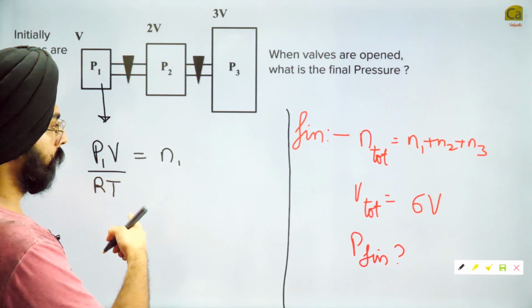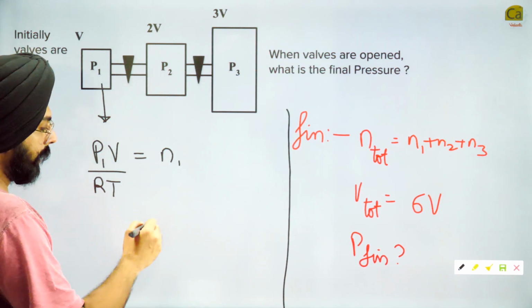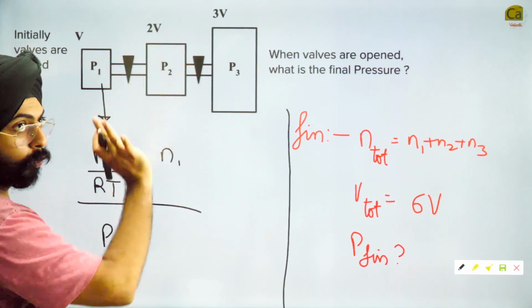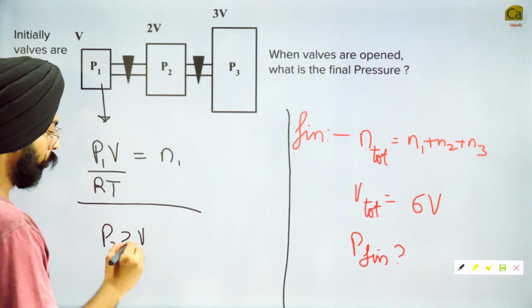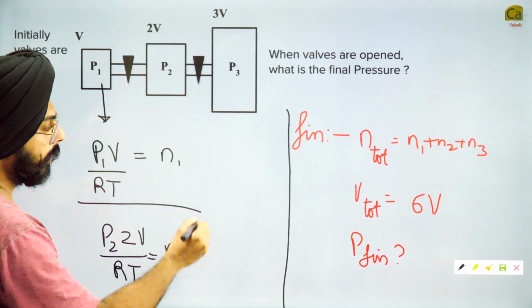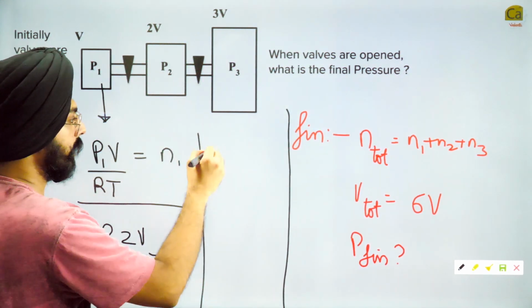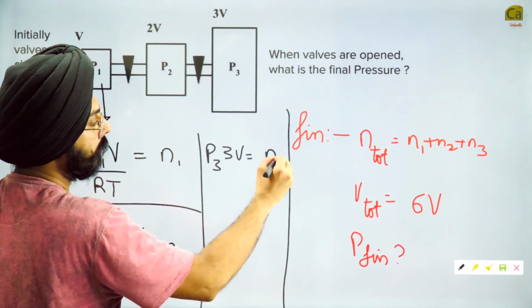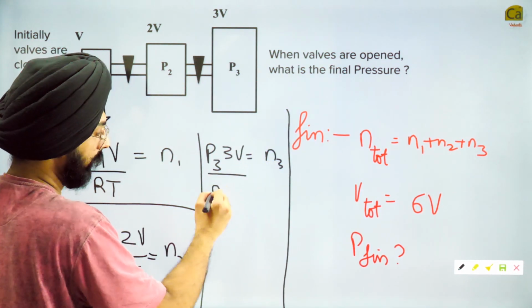Can I say that? Yes. Similarly, I can say for P2 into 2V, divided by RT, is equal to N2. And for 3, I can write P3 into 3V is equal to N3, divided by RT.